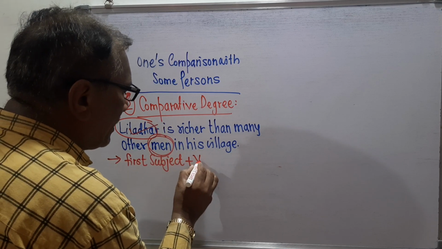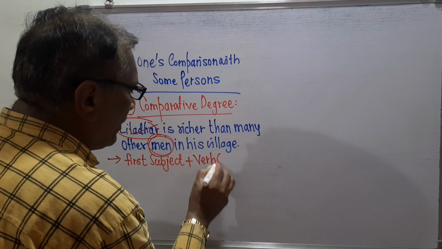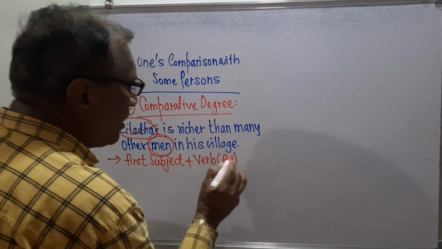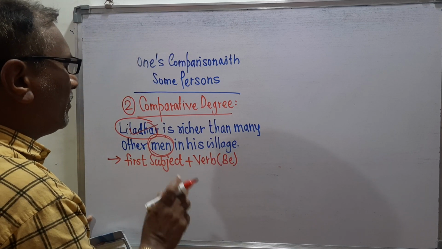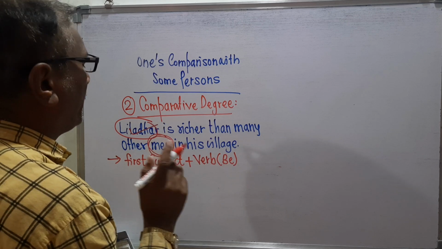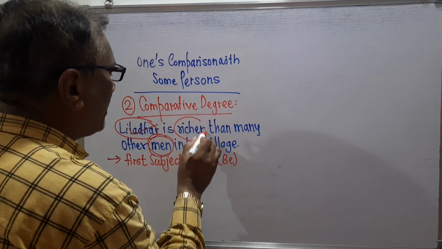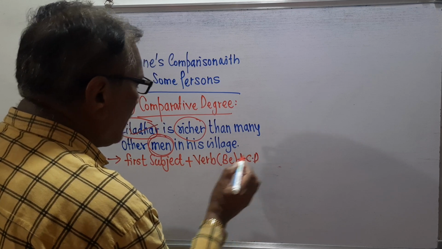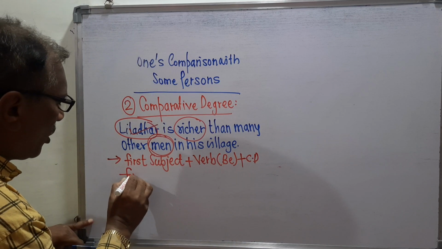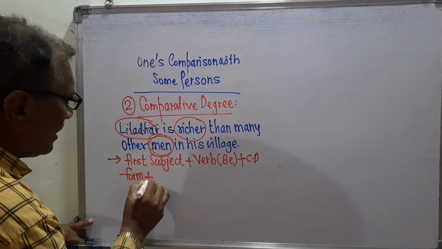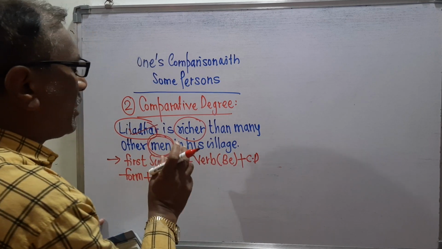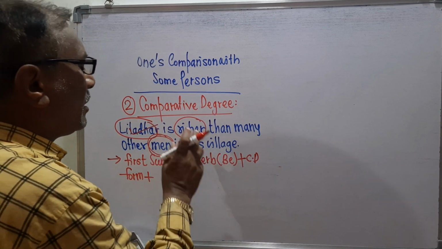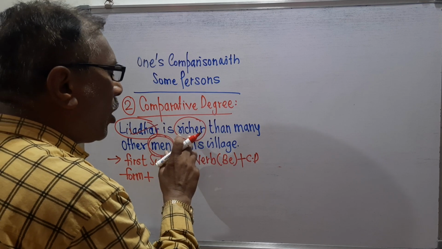That verb will be a be verb, or shall be or will be. Then there will be richer, which means the CD form, the comparative degree form.